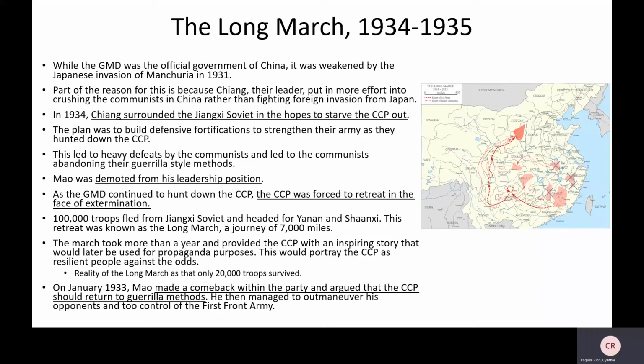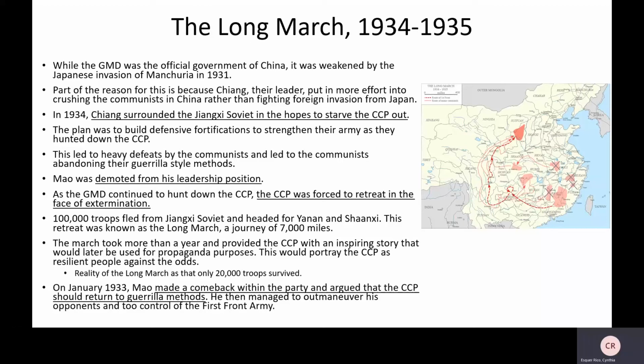That's a lot. I don't know how I can put that in the context of the United States, but it's very, very far. So the march took more than a year because 7,000 miles is a really far thing, guys. And it provided the CCP, though, with an inspiring tale. The idea of, oh my God, all these communist soldiers went from this one part of China to another part and traveled 7,000 miles, and they did it, and they were brave, and it just shows the resilience, right? So it portrayed the CCP as resilient people against the odds, fleeing extermination and traveling 7,000 miles on foot, hiding from the GMD.